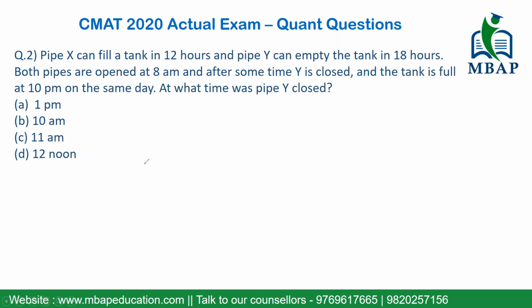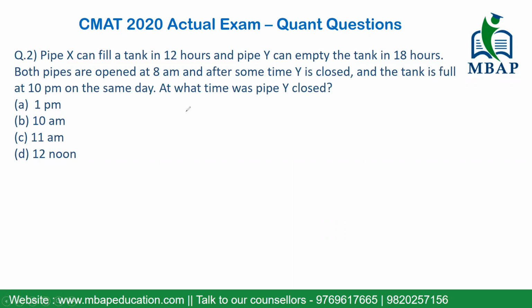Read the question very well. The question says, pipe X can fill a tank in 12 hours and pipe Y can empty the tank in 18 hours. So one of them is doing positive work, and the second pipe Y is doing negative work. Both the pipes are opened at 8 a.m. After some time, Y is closed and the tank is filled by 10 p.m. The question is, at what time has Y been closed?